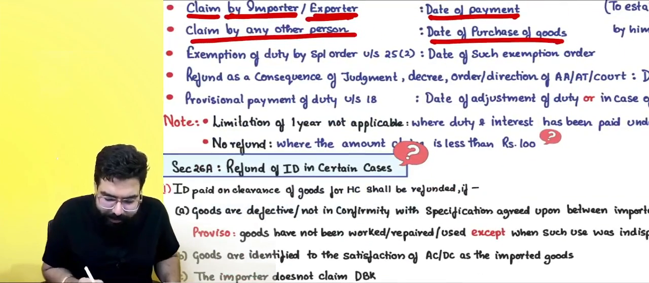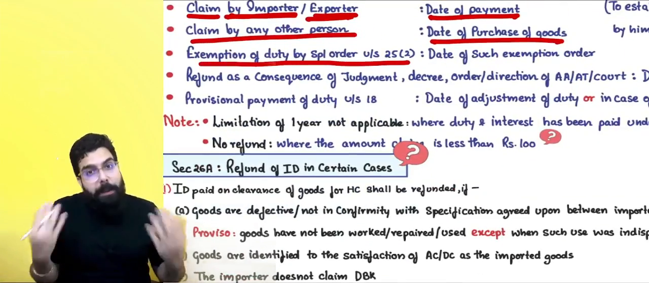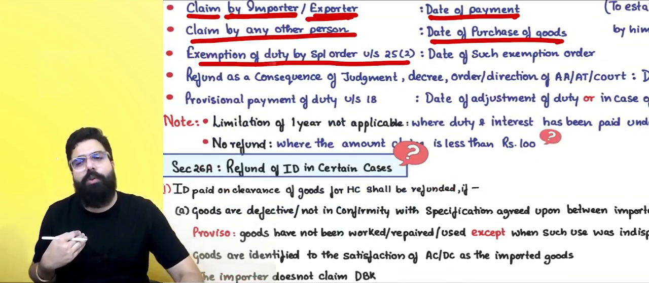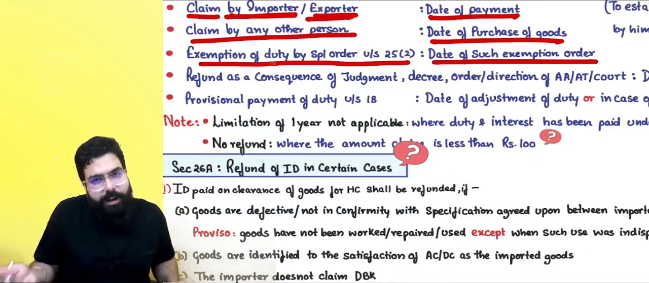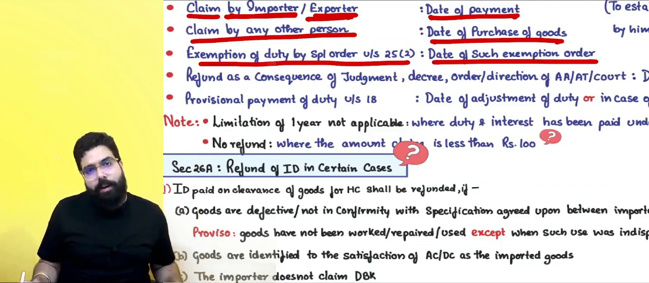Sir, if there is an exemption by a special order issued, I paid the duty, later the government issued a special order, whatever duty refund I have to get, from the date of such exemption order, I have to apply within 1 year.